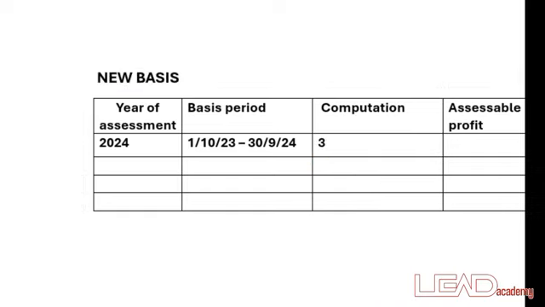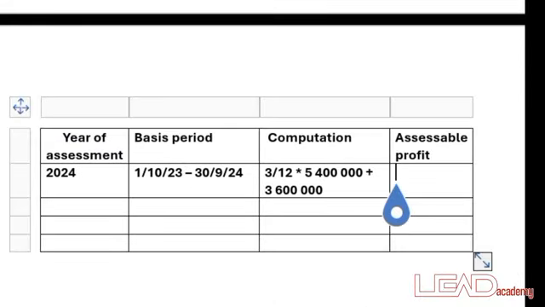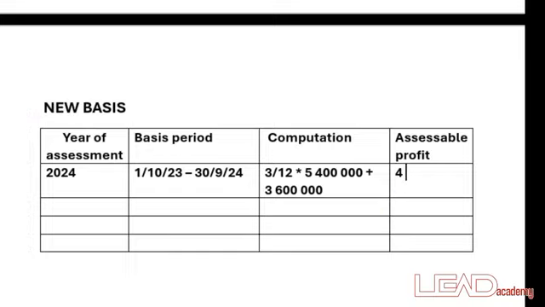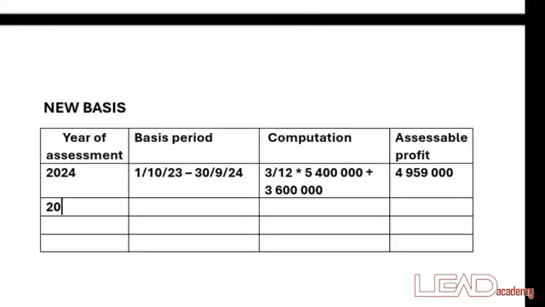The 3 months that I said you take from the adjustable profit of 2023, divided by 12 months, then multiplied by the adjustable profit of 2023, which is 4.8 million, which is 5.4 million naira. Then add it up to the 9 months period, which is 3.6 million. When you calculate it, you're going to have 4,950,000. So you go to the next year of assessment, which is year 2025.